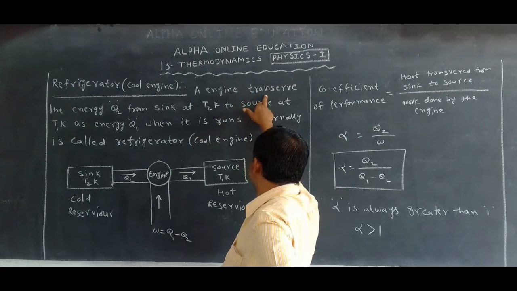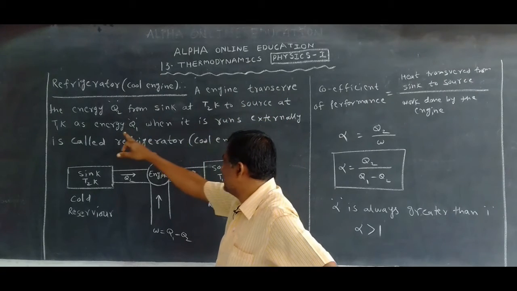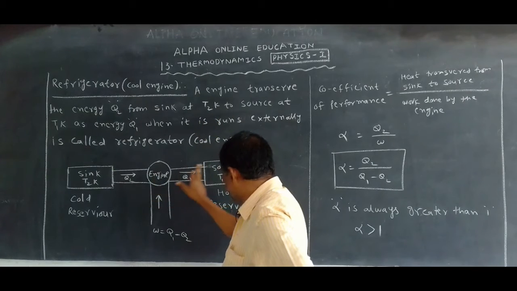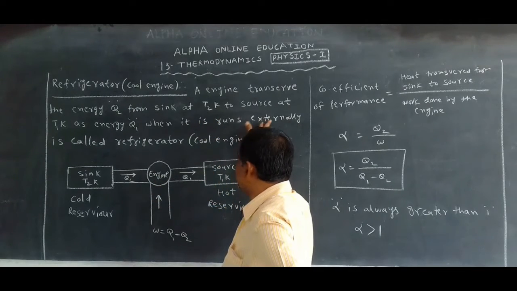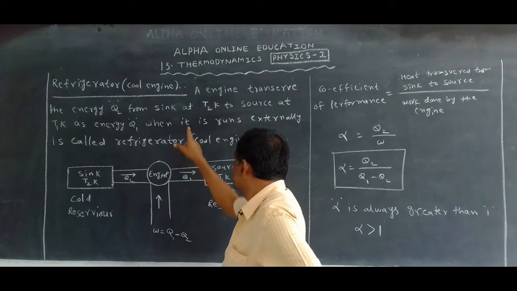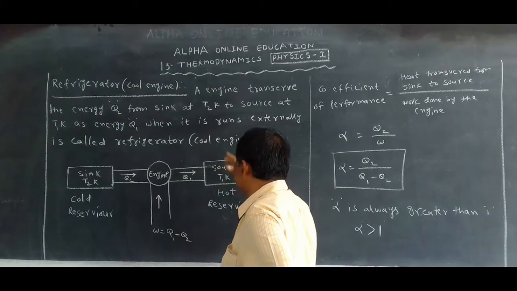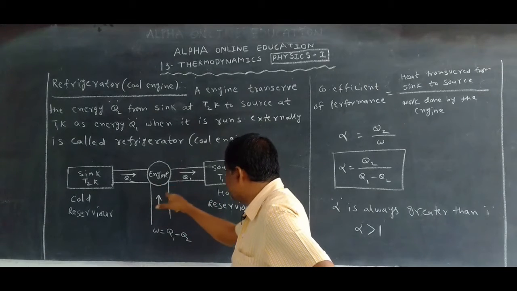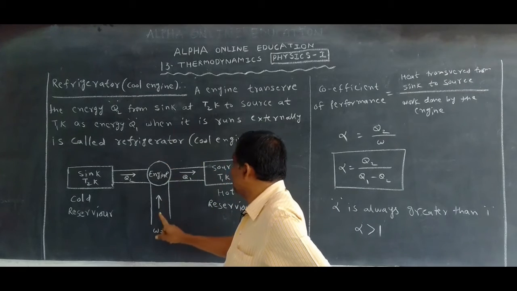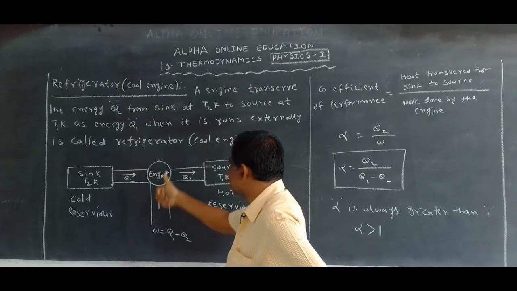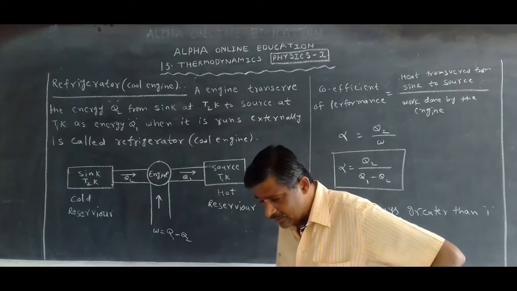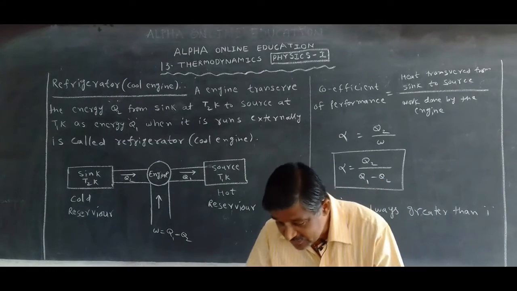An engine transfers the energy Q2 from the sink at T2 Kelvin to the source at T1 Kelvin as energy Q1 when it is run externally, when the engine is run only. That's why I put an arrow mark here. When the engine is run externally, it is called a refrigerator. The engine must be run.